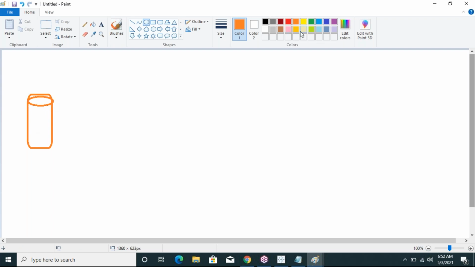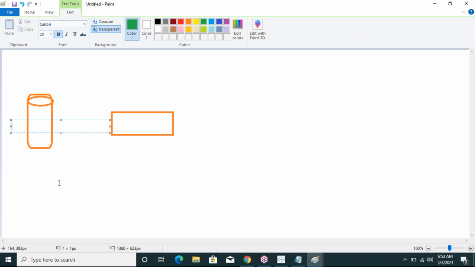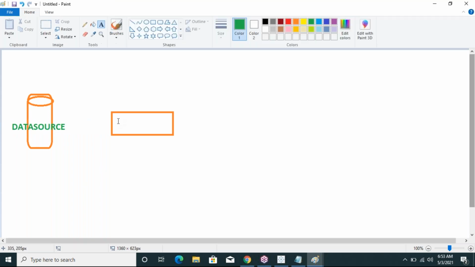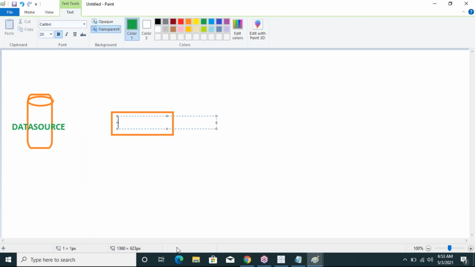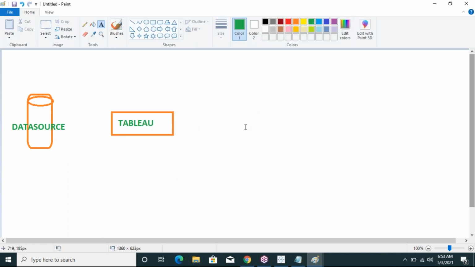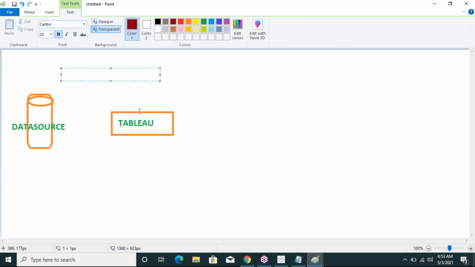This is the data source. Next I am taking one Tableau desktop. This is the data source. This is the Tableau. See here, this is the live connection. That name is called live connection.